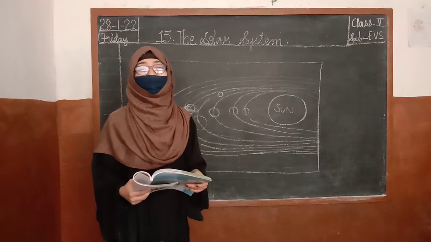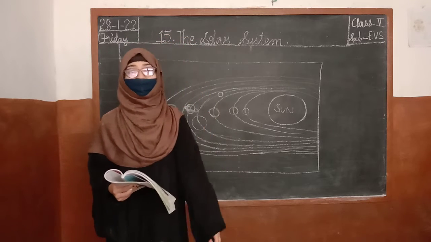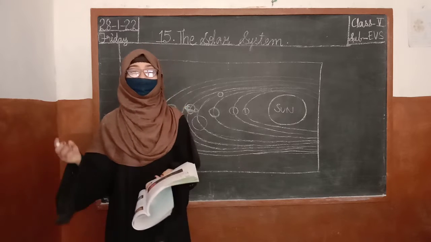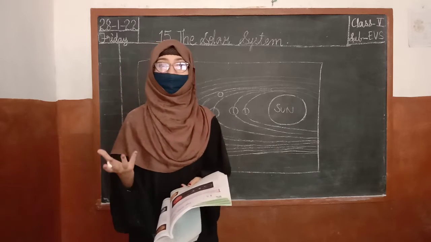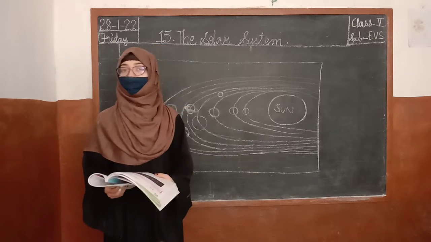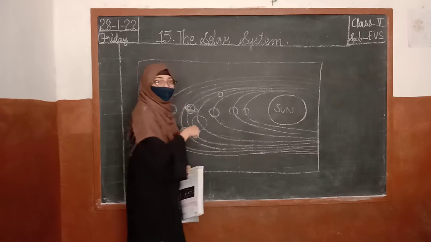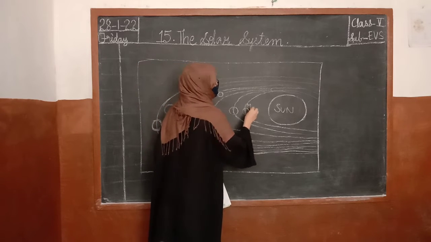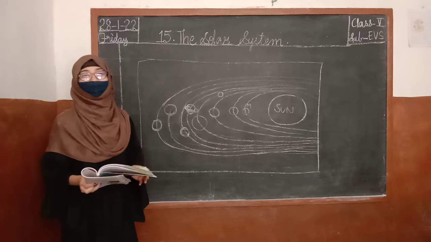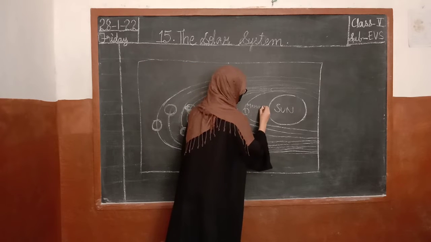Yes, there are 8 planets in the solar system. Earlier we had 9 planets, but Pluto was removed, and that is why now we have only 8 planets. Okay? So, the first planet is the... Tell me which planet is the first planet. It is Mercury. Okay? Mercury.